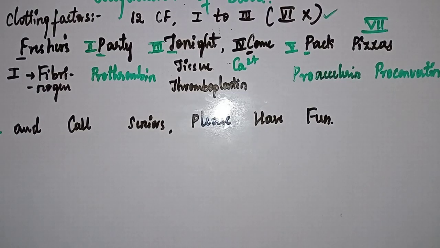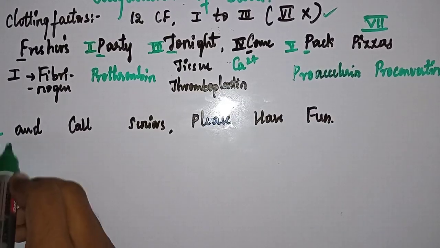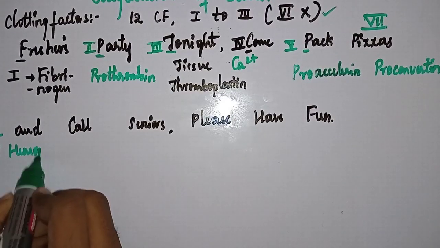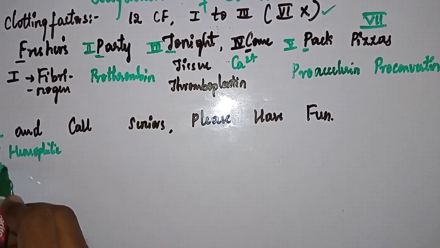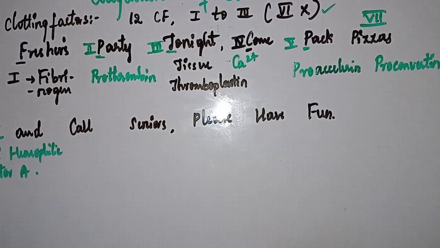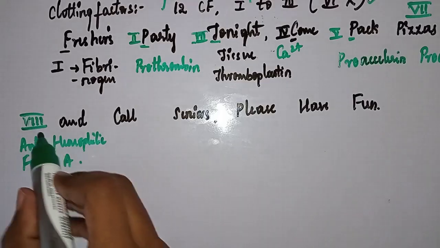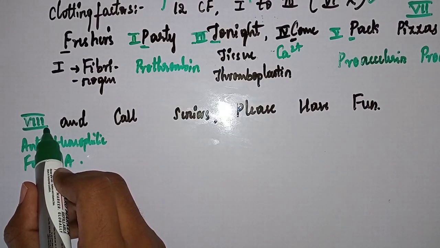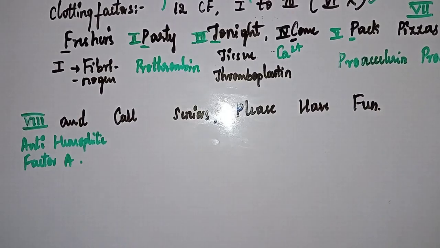Now, clotting factor 8 is anti-hemophilic factor A. Please remember, clotting factors 8, 9, 10, 11 are easy to remember.